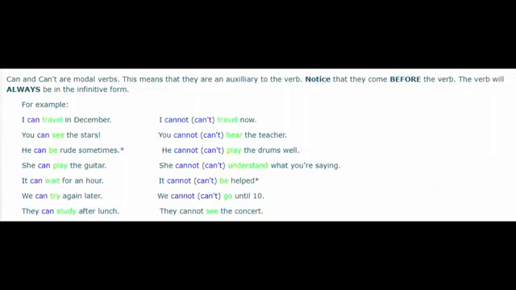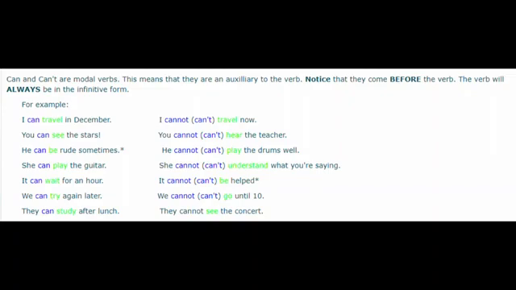For example, next, you can see the stars. In negative form, you cannot, I mean can't, hear the teacher. These are the examples on the left hand side. The examples which have been given are in the positive form of can, the affirmative form of can, and in the right hand side column, these sentences are the negative form of can, I mean cannot.